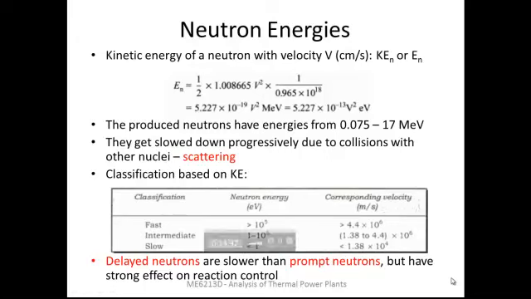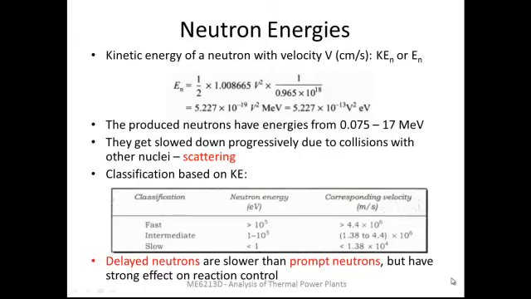Here we will try to evaluate the neutron energies. We can use our usual formula for calculating the kinetic energy of one neutron using its mass and the velocity, and this is nothing but the conversion from joules to MeVs. So the expression is over here for the energy of one neutron having velocity v. The range of neutron energy is typically 0.075 to 17 MeVs, and they progressively lose energy because of collisions with other nuclei in the reactor. This is called scattering. Neutrons can be classified as fast, intermediate or slow depending on their energy level. Here we can see the energy level and the corresponding velocities of different classes.